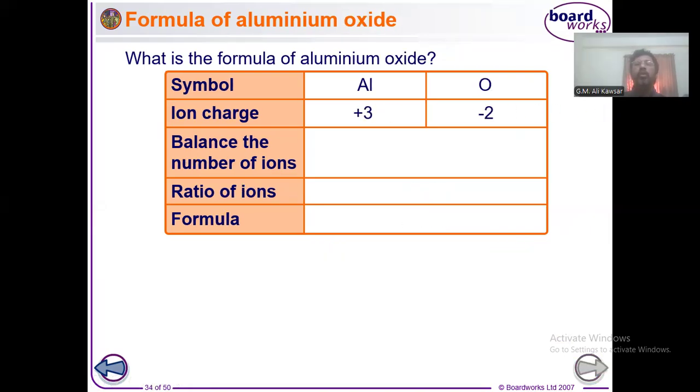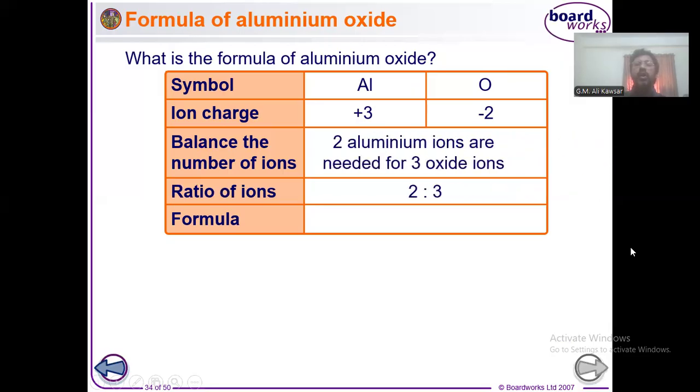Whenever you write aluminium oxide, you see that aluminium is a group 3 element and its charge is +3. And if you check the periodic table, oxygen is a group 6 element, so its charge is -2. So if you exchange them, it will be 2:3, and the formula should be Al2O3. I hope you understood.